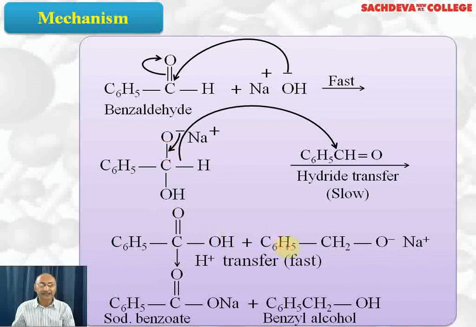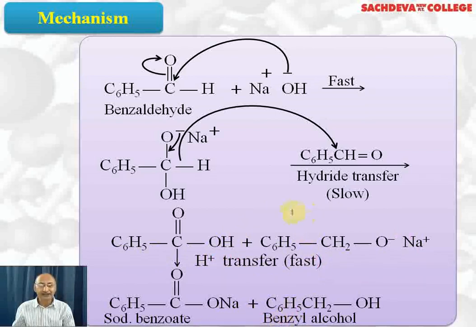And this is C6H5CH2ONa. The O negative charge will pick up Na positive to form the sodium salt of benzyl alcohol. Here hydride shift will take place because benzoic acid is more acidic than benzyl alcohol. So this Na will shift here and this H will shift here and we will get sodium benzoate and benzyl alcohol as the product.